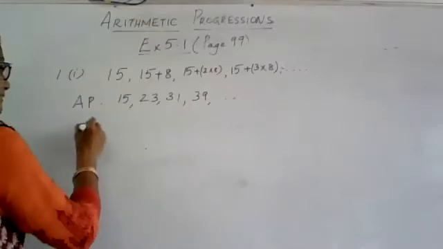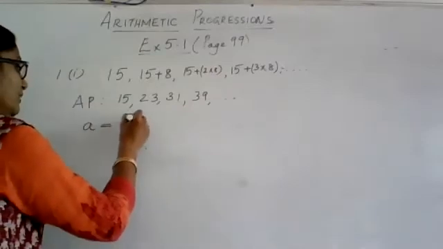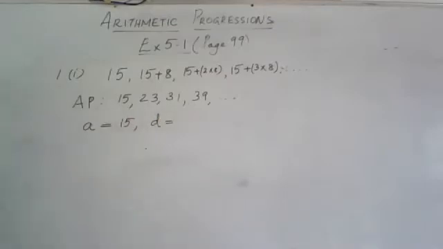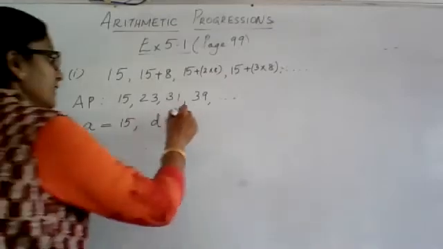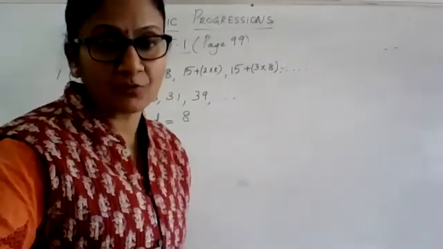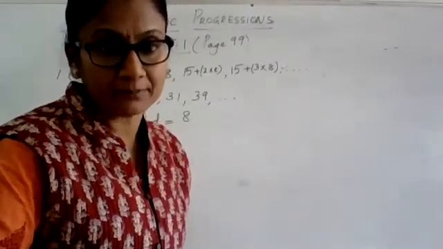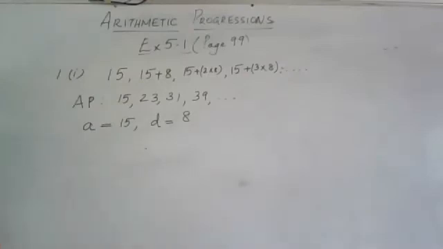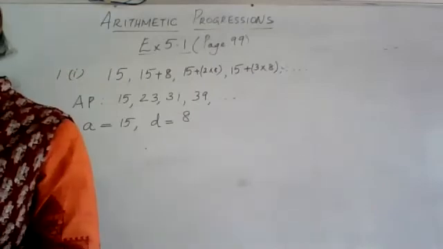So the first term is 15 and the common difference, that is the fixed number which is getting added, is 8. Therefore, the given list of numbers forms an AP with common difference 8. Alright, so this is how you identify whether a given series is an AP or not. Now go to the second situation given.